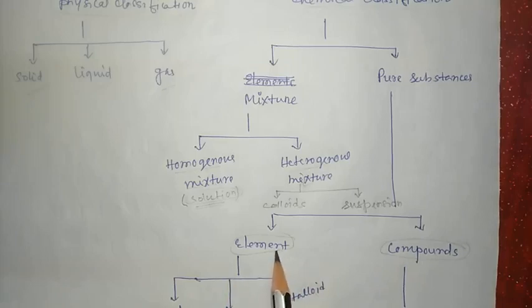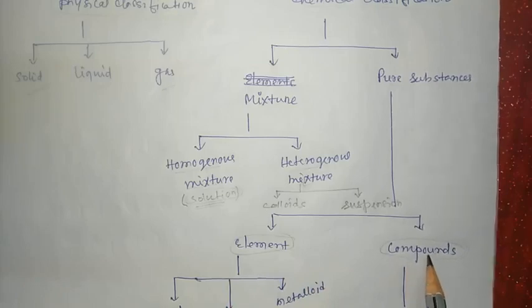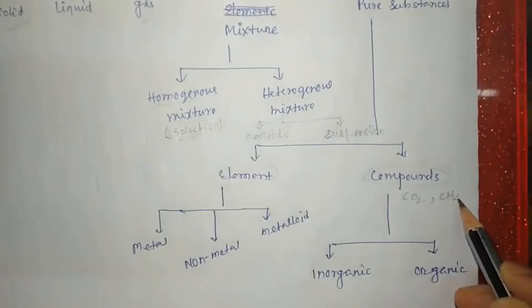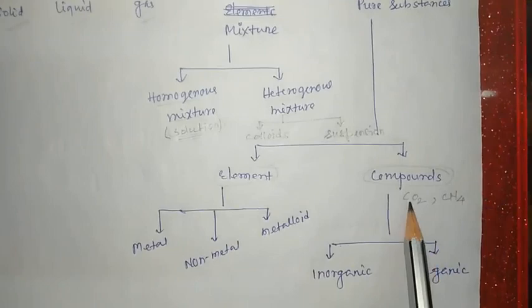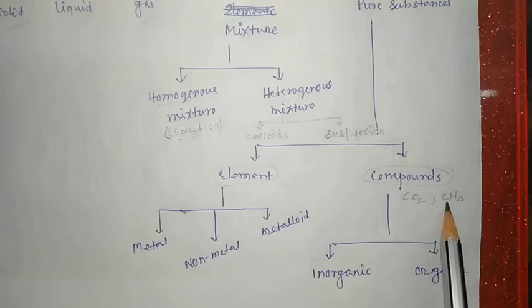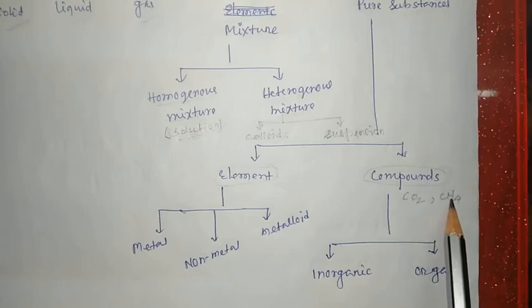So what is the difference between elements and compounds? Compounds contain two or more different types of atoms. जैसे कि carbon dioxide is an example of a compound. Methane is an example of a compound. So why is carbon dioxide a compound? Because it contains two different types of atoms: one is a carbon atom, another is an oxygen atom. Similarly, methane is a compound because it contains two different atoms: one is a carbon atom, another is a hydrogen atom.